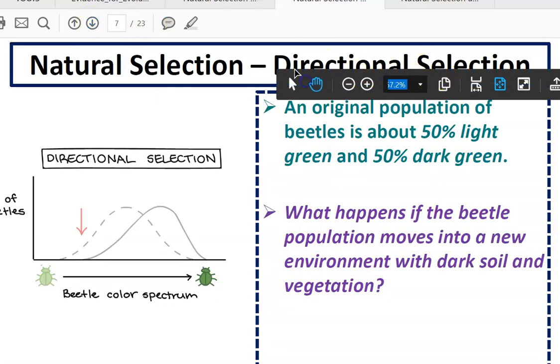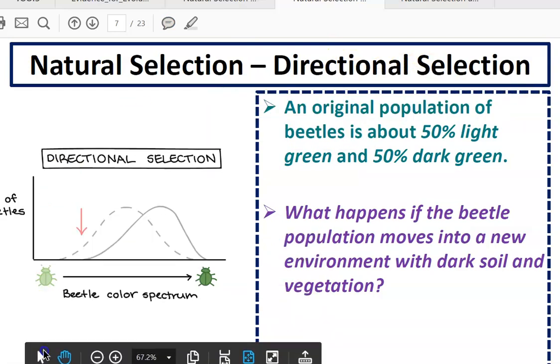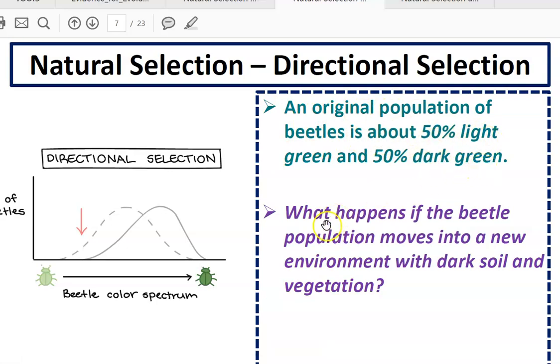And then directional selection. Say, for example, an original population of beetles is about 50% light green and 50% dark green. What happens if the beetle population moves into a new environment with dark soil and vegetation? If the new environment is dark soil and has dark vegetation, which type of beetle is going to be more likely to survive in that environment? Will it be the light green or the dark green? Okay, so it's going to be the dark green. So the dark green beetle is going to be able to better survive in this environment.